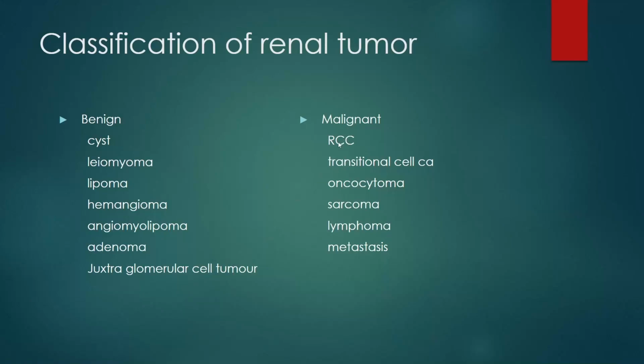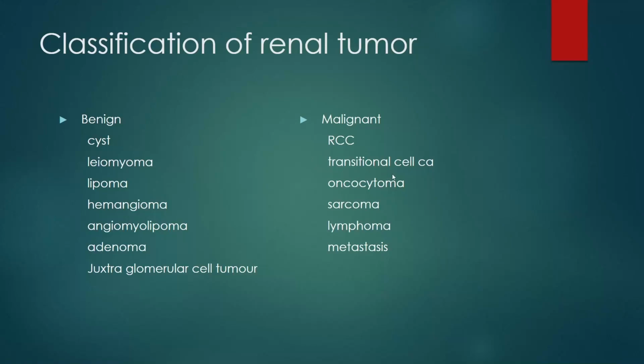Whereas in malignant, the renal cell carcinoma mainly involves malignant cells found in the kidney lining tubules. In that we can easily observe this renal cell carcinoma. Next, transitional cell carcinoma.